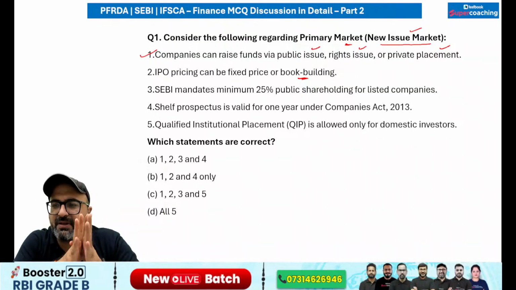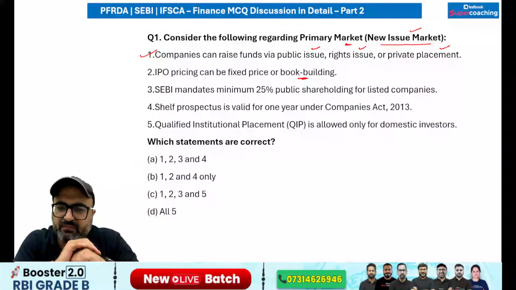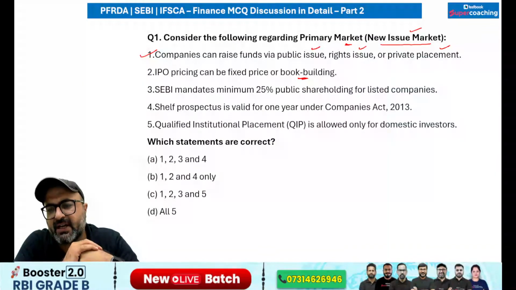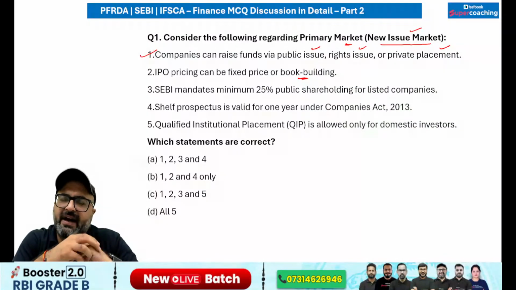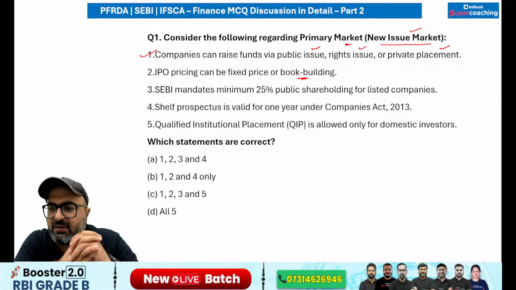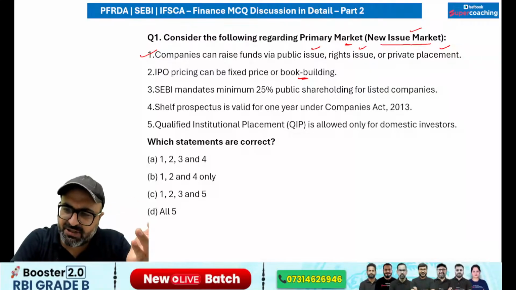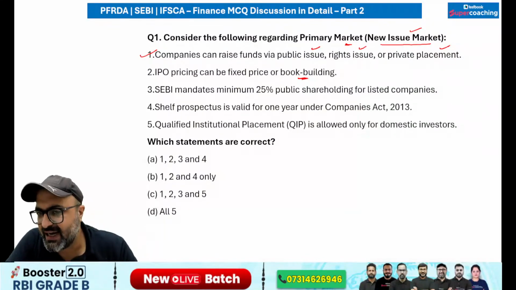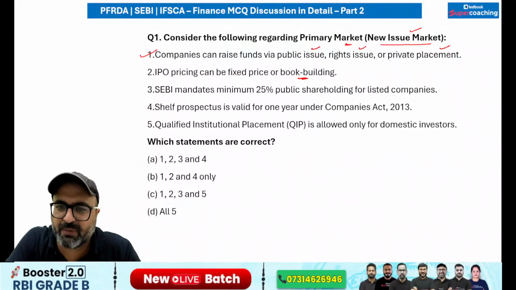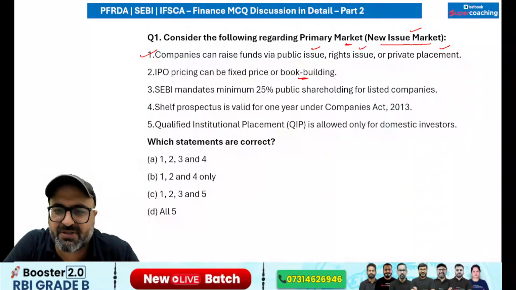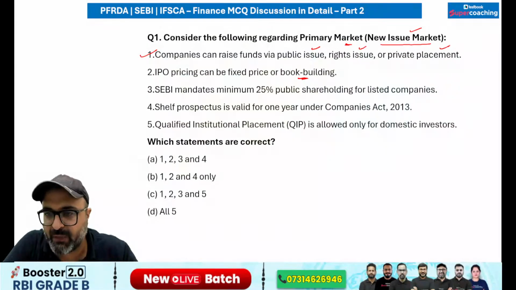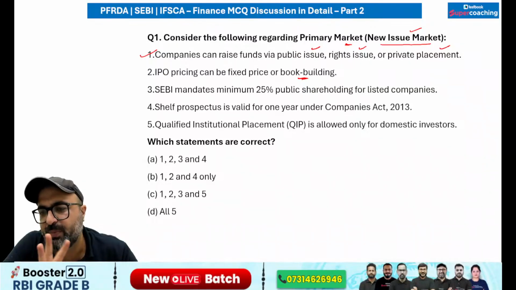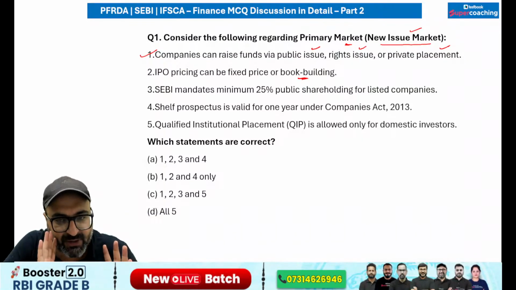Guys, please pay attention. When we talk about the IPO pricing method, when a company raises funds via an initial public offering, it can price its shares using the first one, that is the fixed price method. The price of the share is pre-decided and mentioned in the offer document, that is the prospectus, and investors know the exact price before applying. Subscription, allotment and transparency are witnessed in this case. For example, a company issues a share at 150 rupees per share, clearly mentioned in the prospectus.